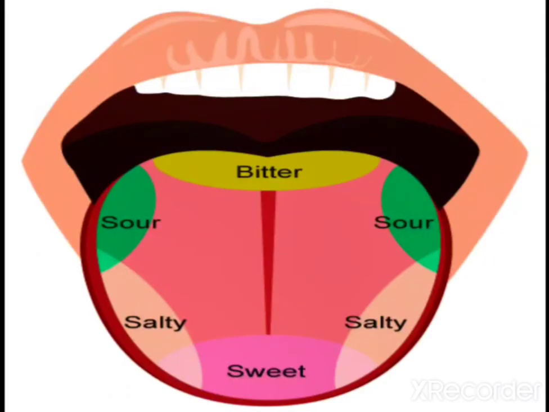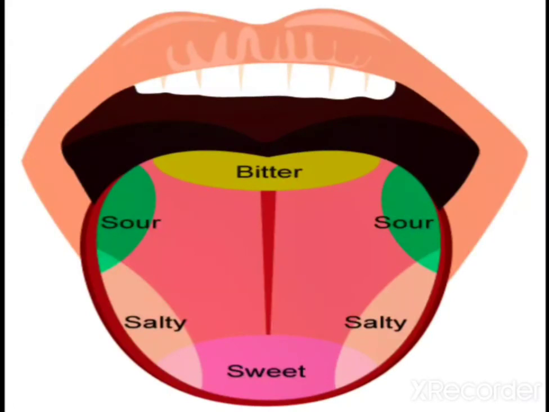After salty taste, if we go to the back side, some taste buds of sour taste are there. It means that from these buds you can identify the sour taste of your food. And after that, at the last back side of your tongue, some taste buds are there. From these taste buds you can identify the bitter taste of your food.